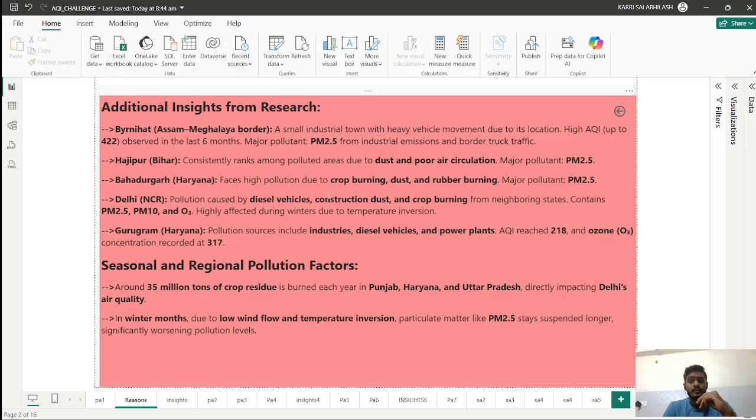Seasonal and regional pollution factors are also considered here. Around 35 tons of crop is burned in a year. You can imagine how much pollution is occurring in a year. In winter months, the wind will be slow and the air will be stagnant, and dust particles will be stuck in the air and pollute it.